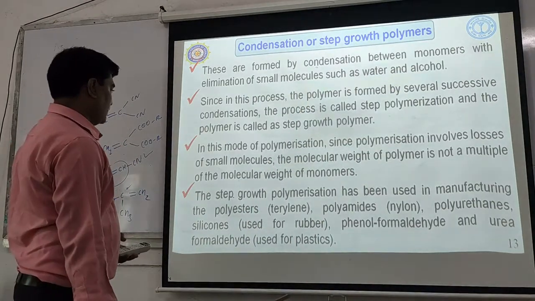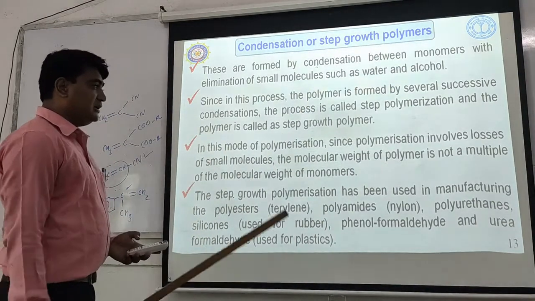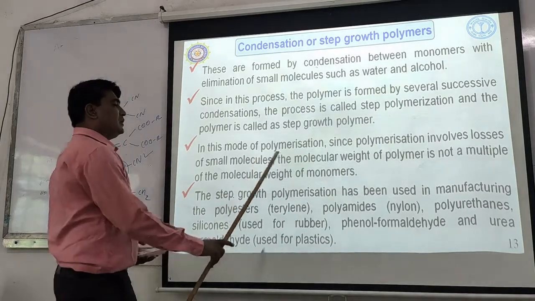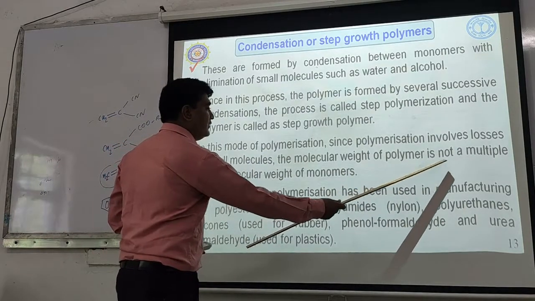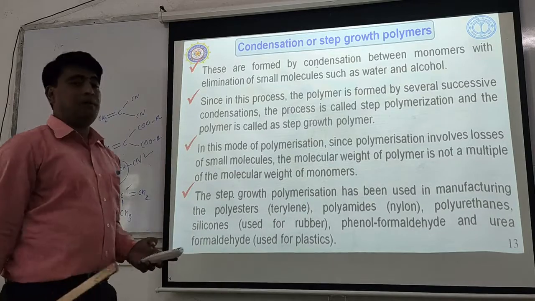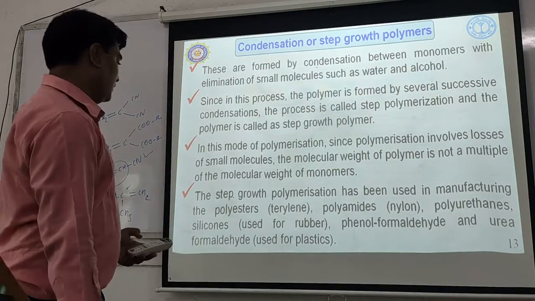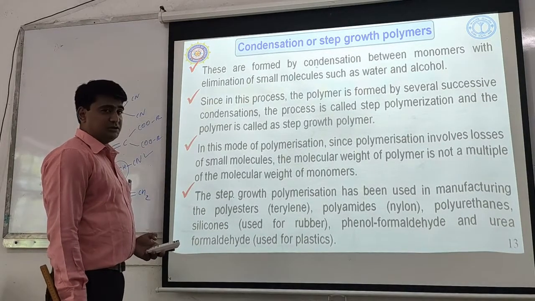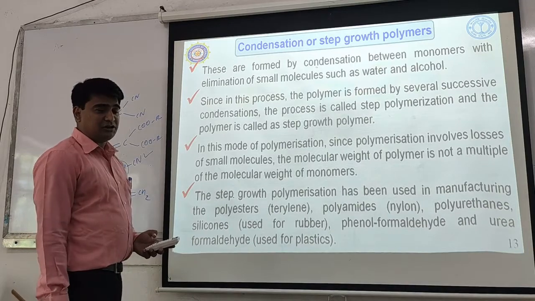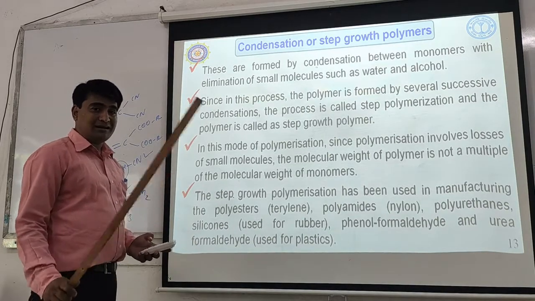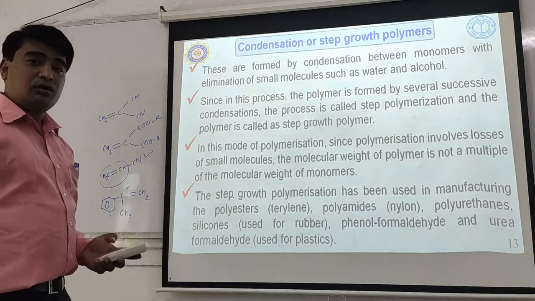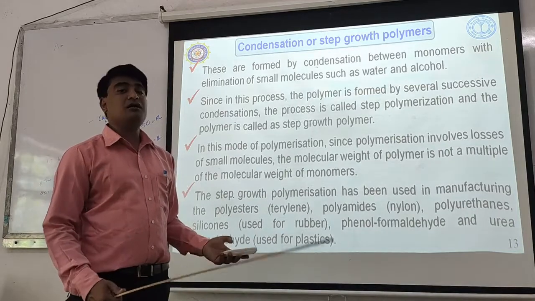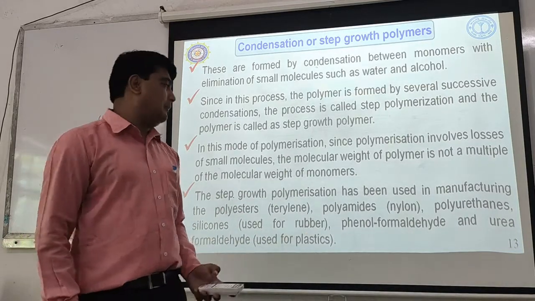Okay. So in this mode of polymerization, since polymerization involves loss of small molecules, the molecular weight of the polymer will not be an integral multiple of the molecular weight of the monomer. So this is the major difference between condensation and addition polymerization. In addition polymerization, the molecular weight of the polymer is an integral multiple of the molecular weight of the monomer. But here, the molecular weight of a condensation polymer will not be an integral multiple of the molecular weight of the monomer.